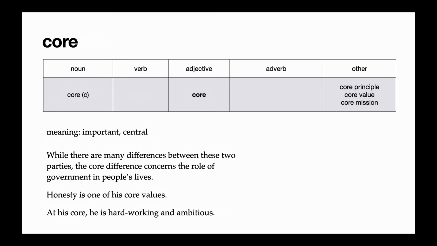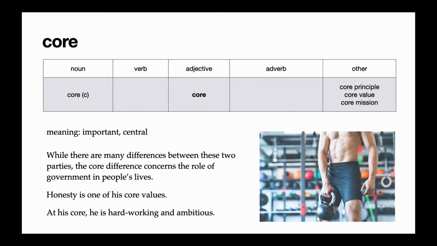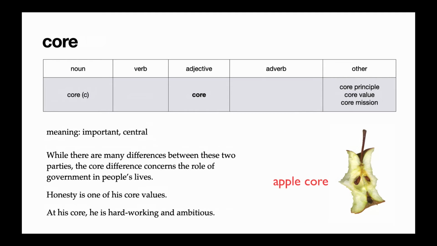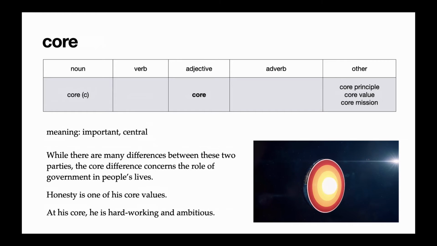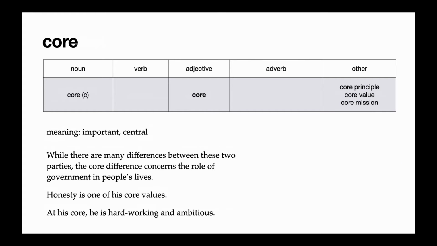In the last example, I used core as a noun. Core as a noun means the middle of something. At his core, he is hardworking and ambitious. So if we describe a person's core, we could be talking about their spirit, their soul, their energy. Or we could be talking about the muscles in their stomach and back. That's also used to describe core. Core is used to describe apples, the middle part of apples, and also the middle part of the earth. The middle part of anything, really.